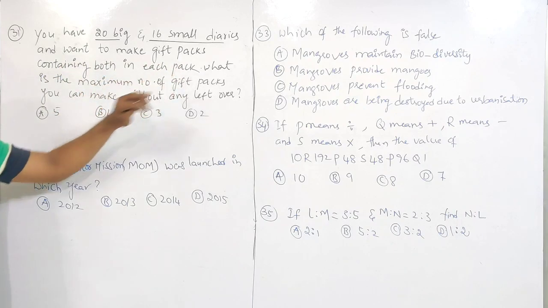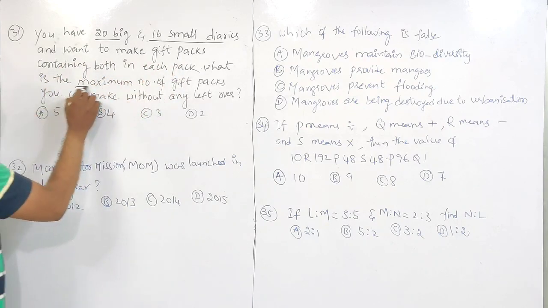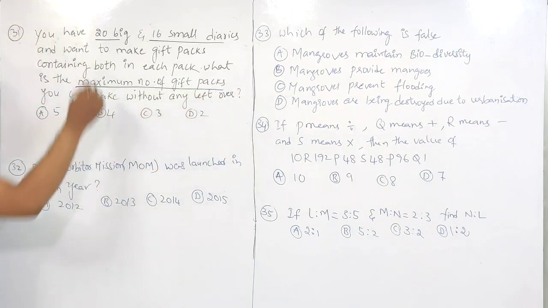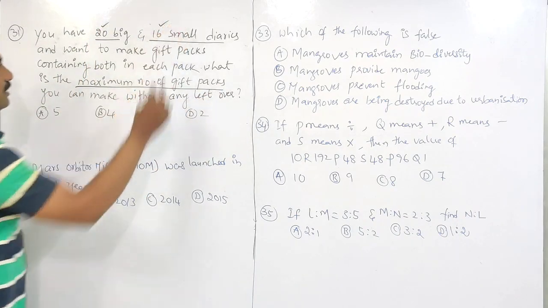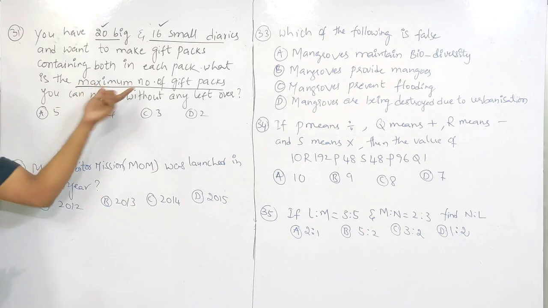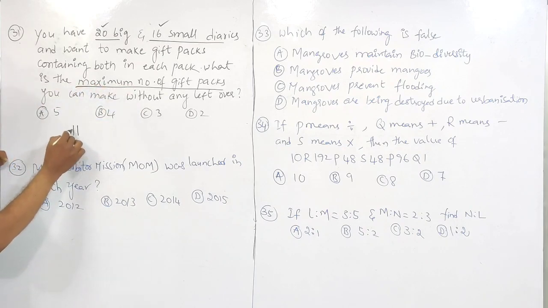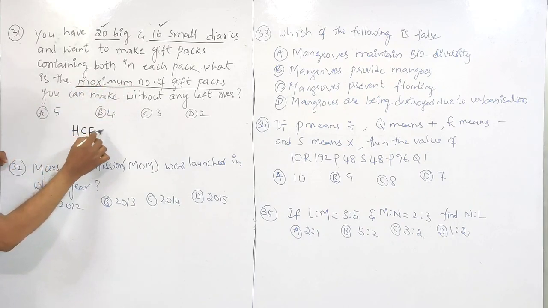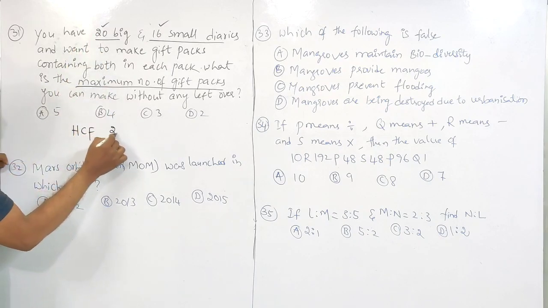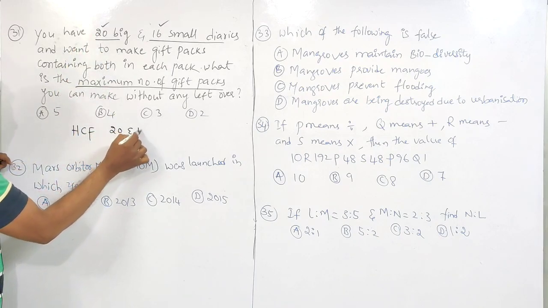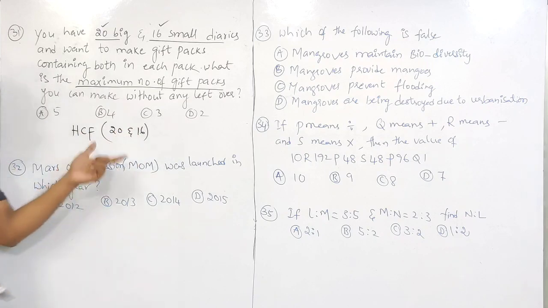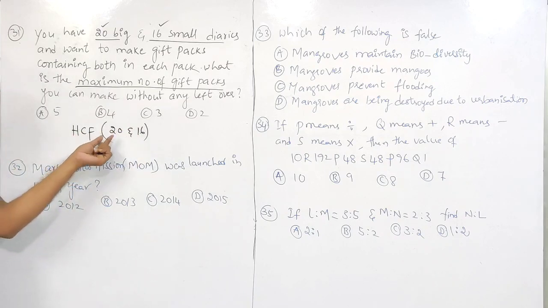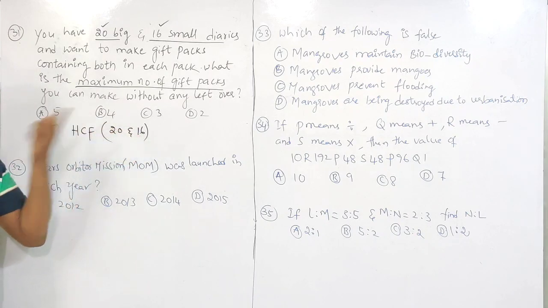Next, 31st question is, you have 20 big and 16 small diaries and want to make gift packs containing both in each pack. What is the maximum number of gift packs that can be made with 20 big and 16 small diaries? Maximum means highest. So we need to find out the highest common factor of 20 and 16. So with which table will 20 and 16 go?